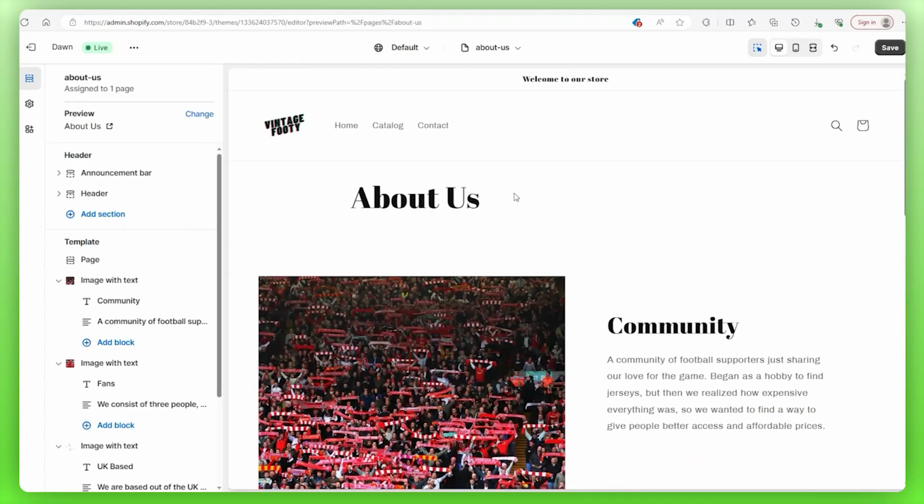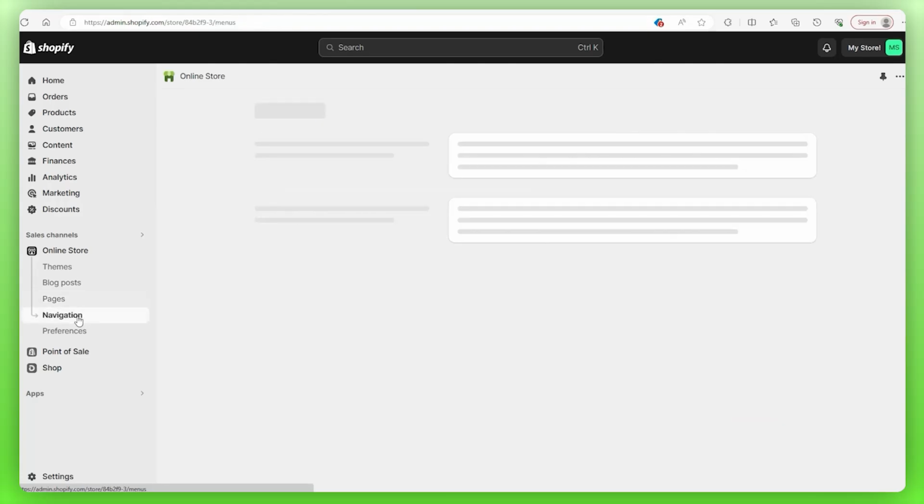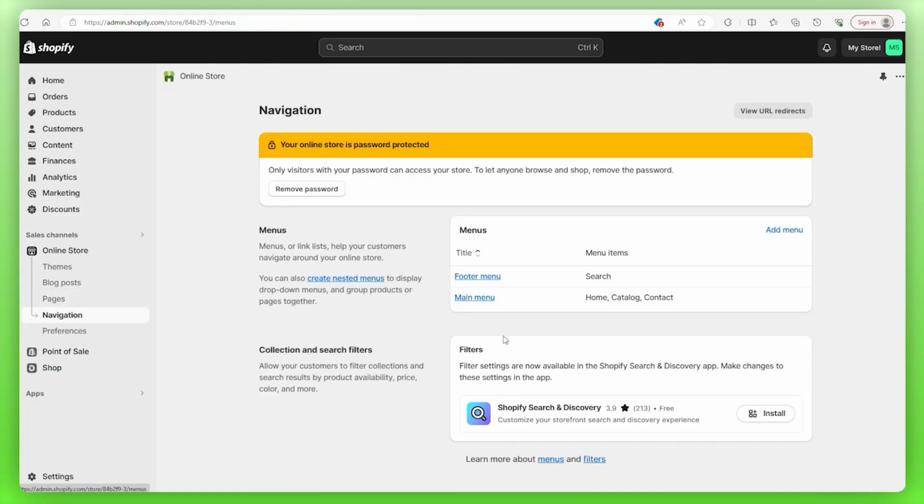The next thing that is on the list is customizing the menus. So let's head over to the Dashboard tab. Now, the last time we were here, we were in the About Us page, so let's now click on the Navigation tab just below the Pages tab. So this is where we can add or remove things from our menu, whether it's in the header or footer.